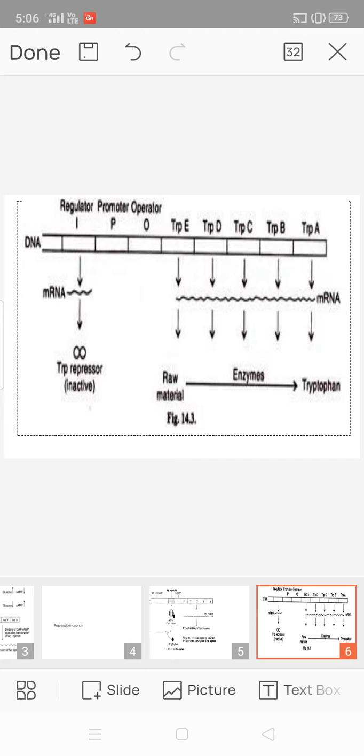Tryptophan is synthesized in 5 steps, each step requiring a particular enzyme. The genes encoding these enzymes lie adjacent to one another, that is trpE, trpD, trpC, trpB and trpA. The tryptophan operon codes for 5 enzymes that are required for the synthesis of the amino acid tryptophan.